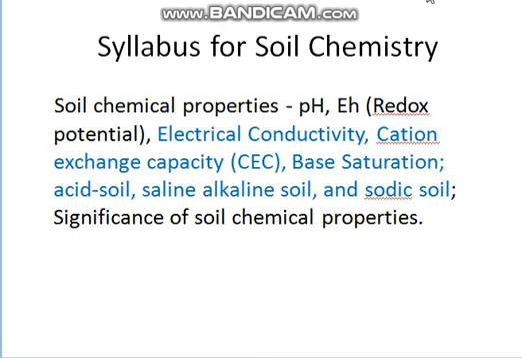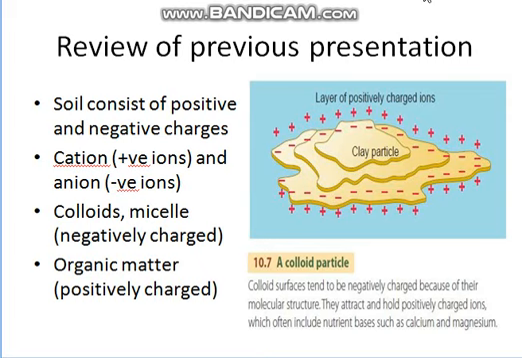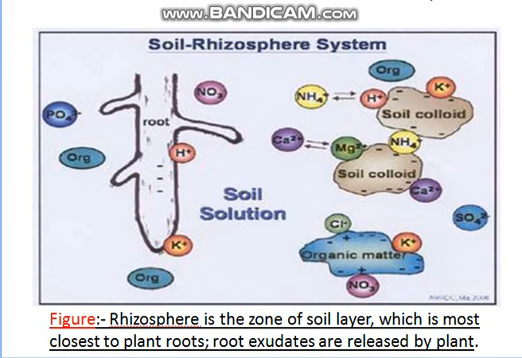This is your syllabus. Review of the previous presentation. The soil consists of both positive and negative charges. Colloids and micelles are negatively charged, while organic matter is positively charged. This is the plant root zone. We find that colloids, soil colloids, and organic matter are there. Positive cations and negative anions are also there.